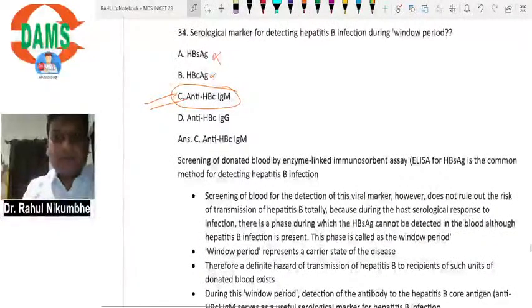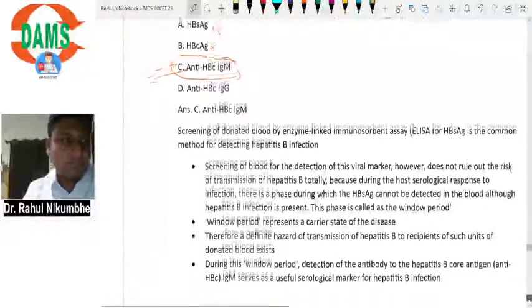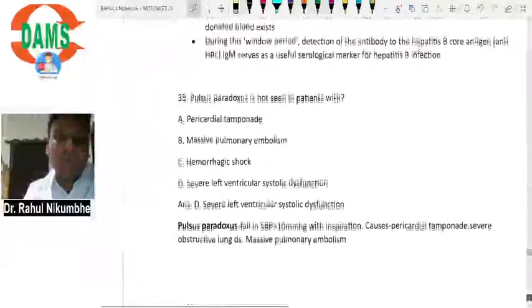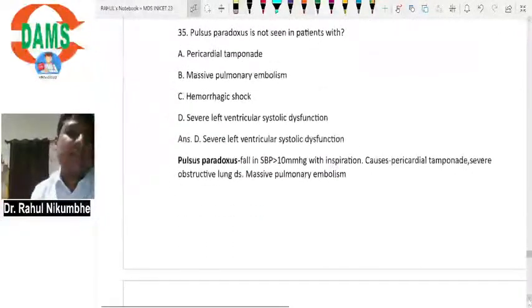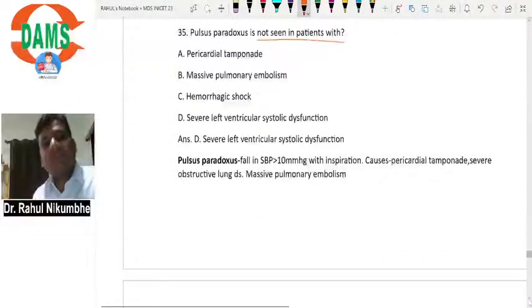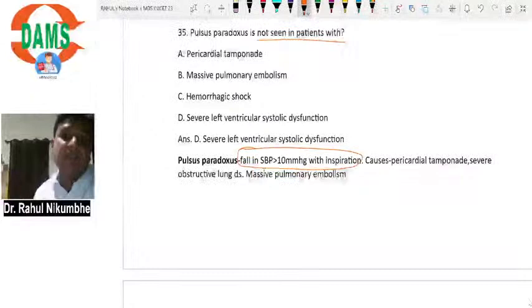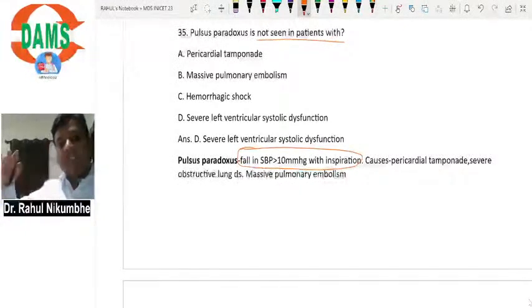Okay, so IgM anti-HBC. Pulsus paradoxus is not seen in patients with... What is pulsus paradoxus? Fall in systolic BP more than 10 mmHg with inspiration. When the patient is taking a deep breath, systolic BP normally decreases.